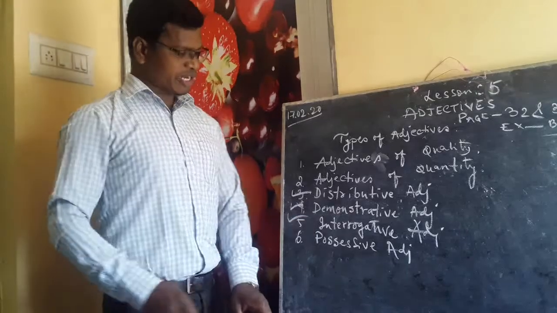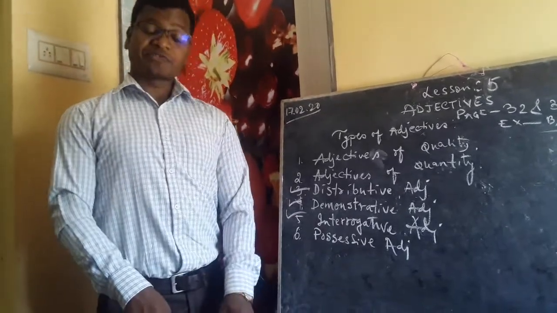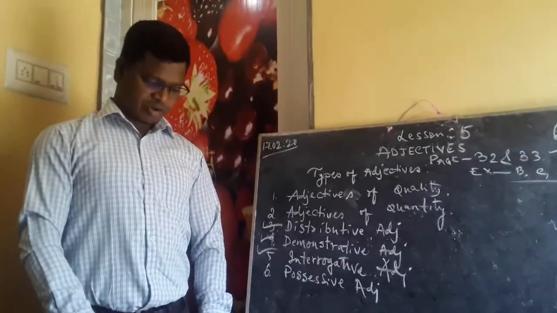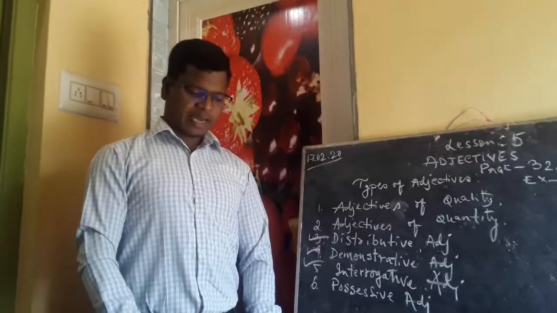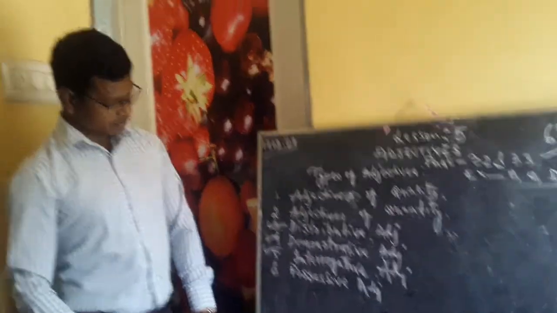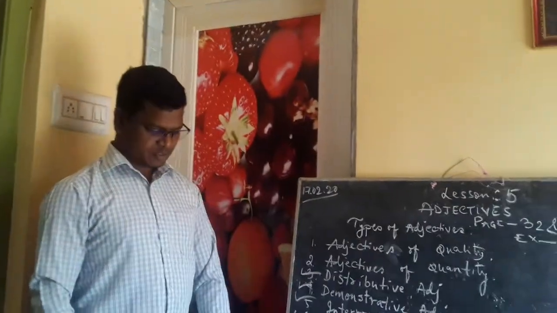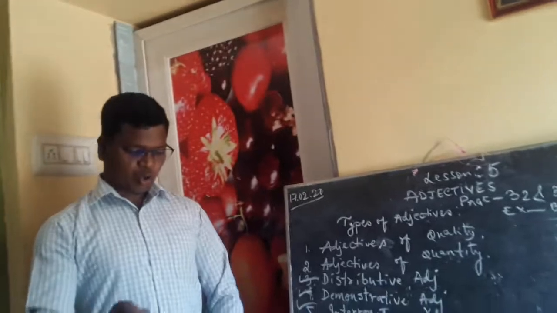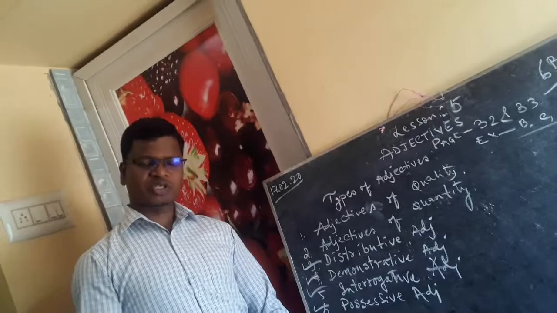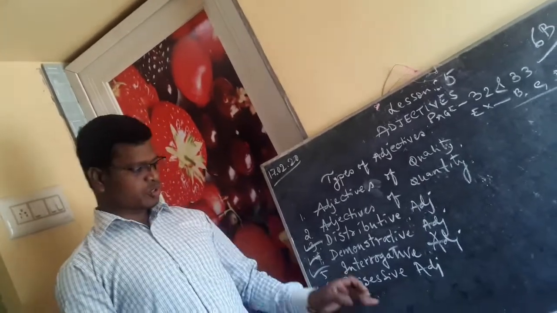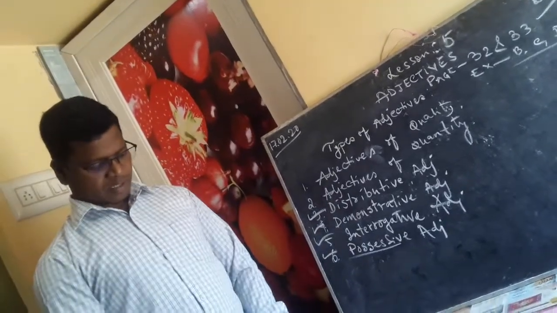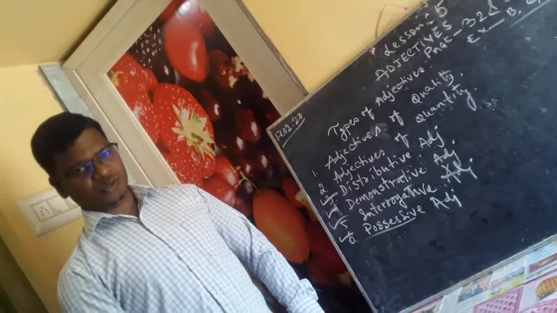Next we have the interrogative adjective. What are interrogative adjectives? Interrogative adjectives ask questions related to a noun. Just like whose book, which bag. These are some examples. The last one, we have the possessive adjective. So a possessive adjective shows possession of nouns, to whom it belongs. So this possessive shows the belonging. Like my pet, your house.